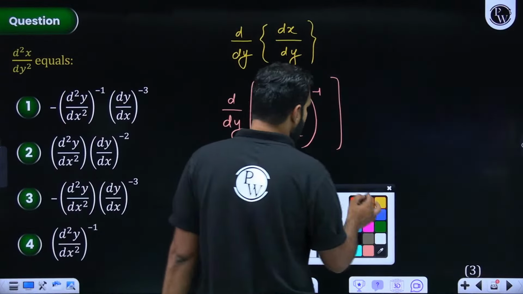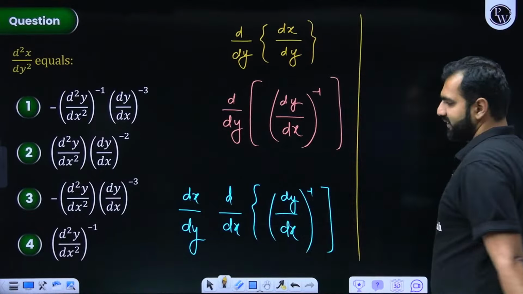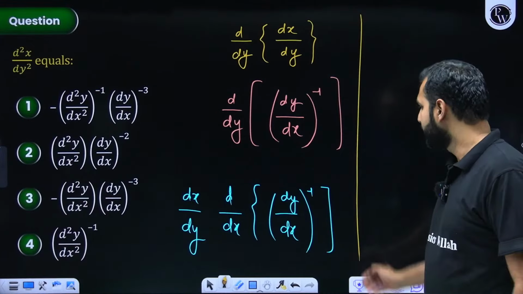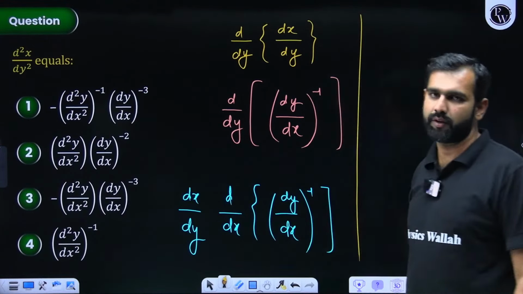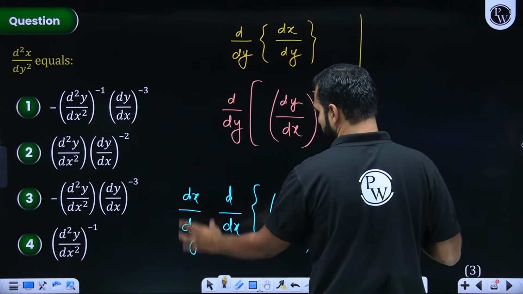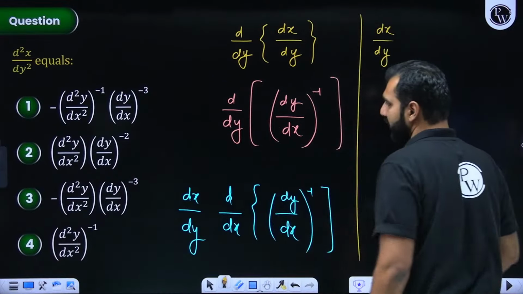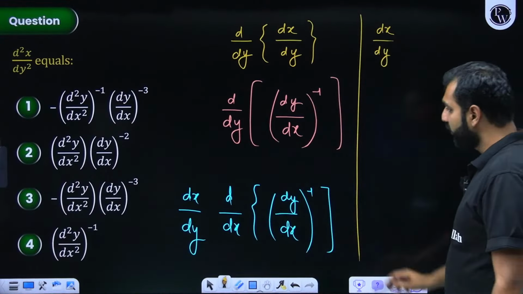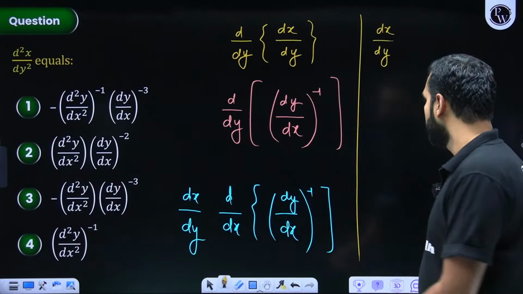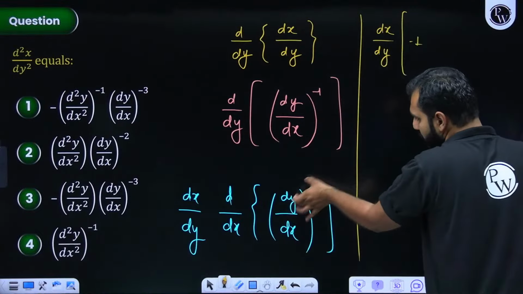Now from here, when I solve it further, dy by dx is an expression. Raised to the power minus 1 is also an expression. That needs to be differentiated with respect to x. So that dx by dy stays outside. I'm not touching this particular part, dx by dy. I'm keeping that outside. I hope you are comfortably understanding whatever I'm doing here. But when this is differentiated with respect to x, chain rule is what I can apply. So I'll be having a minus 1 here. Something to the power minus 1 is what?